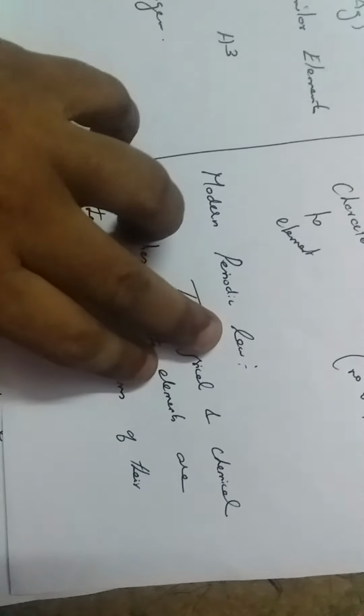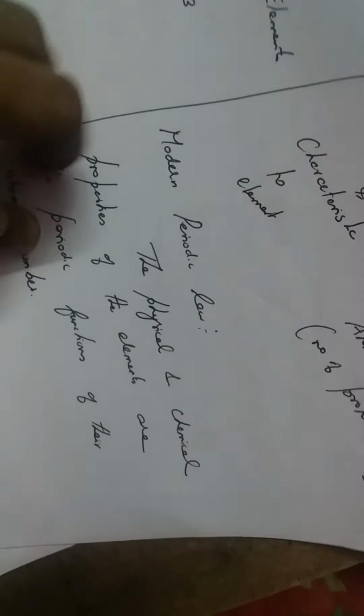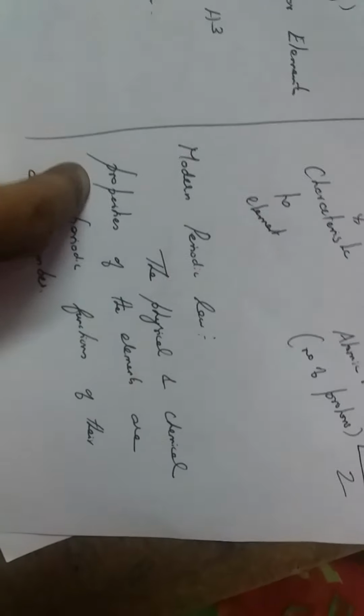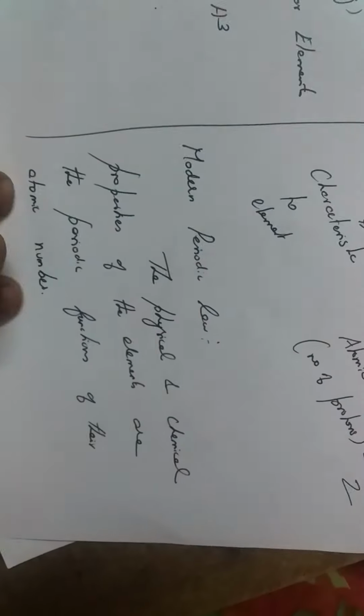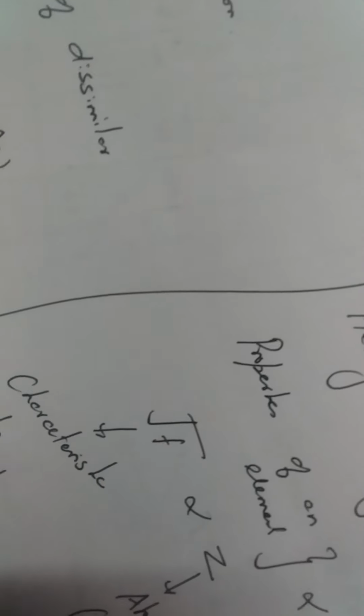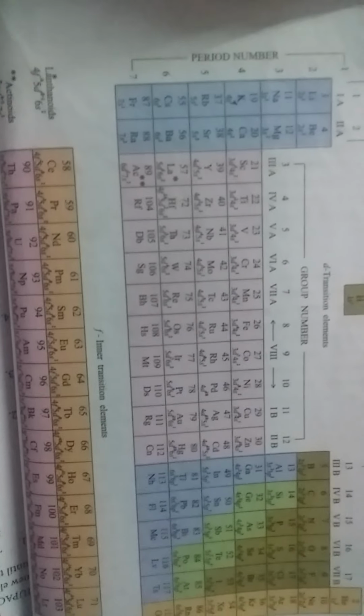After his discovery, the modern periodic law was found. That is, the physical and chemical properties of the elements are periodic functions of their atomic number, not atomic weight, based upon Henry Moseley. And the final law is found: the physical and chemical properties of the elements are periodic functions of their atomic number. Based upon this principle, the modern periodic table is developed.